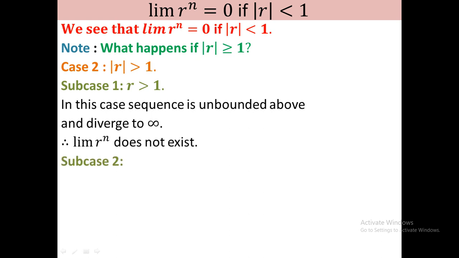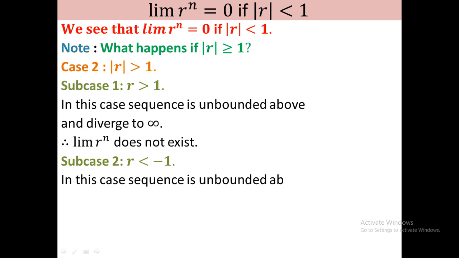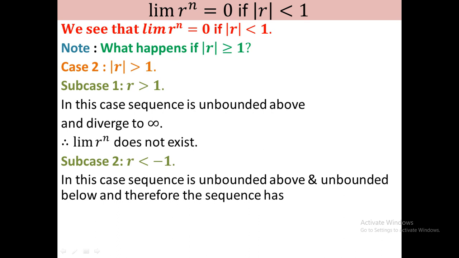Now we consider when r is less than minus 1. Here the sequence is unbounded above as well as unbounded below, so it is not divergent. Actually some authors mention it as divergent, but actually it oscillates, it has infinite oscillation. In this case the sequence is unbounded above and unbounded below, and therefore the sequence has infinite oscillation. So in that case the limit also does not exist.